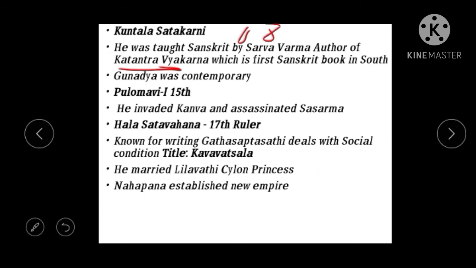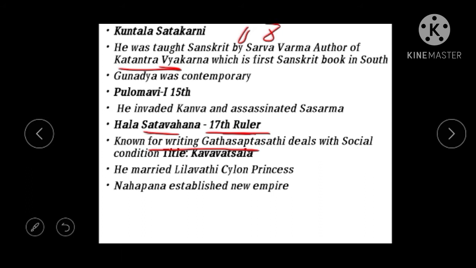Then we see the next ruler, Hala. Hala, also known as Hala Shatavahana, is the 17th ruler of the dynasty. Hala is known for writing the Gatha Saptasati, a work that mainly deals with the social conditions of the Shatavahanas during the period of Hala.